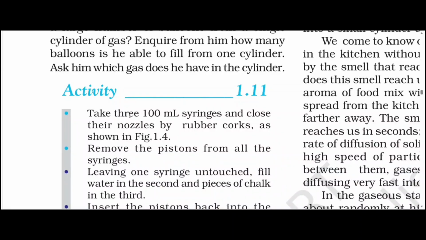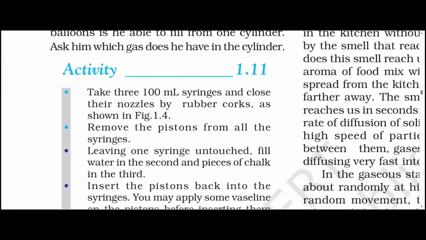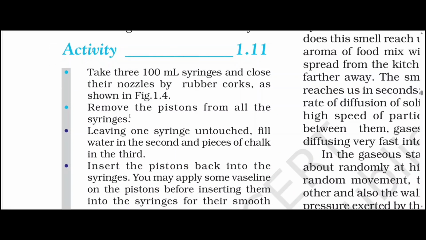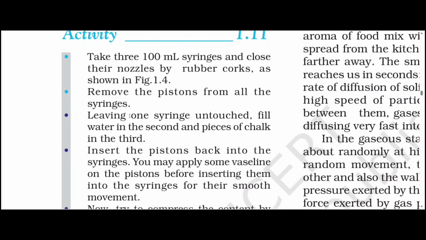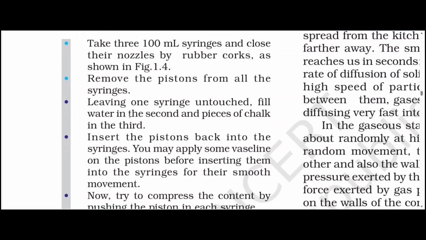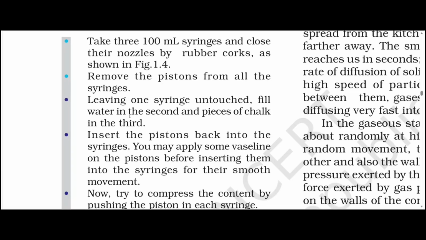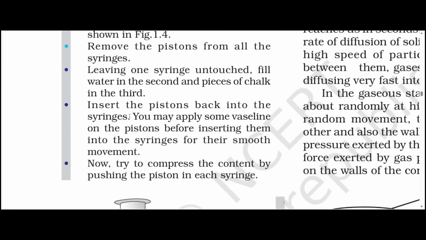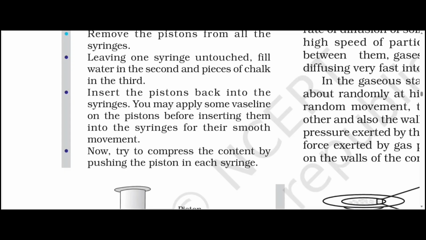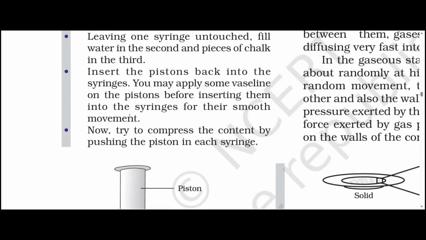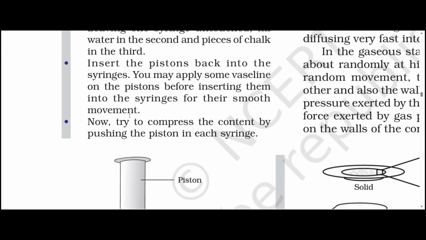Take 100 ml syringes and close their nozzles with rubber corks as shown in the figure. Remove the piston from all the syringes, leaving one syringe untouched. Fill water in the second and pieces of chalk in the third. Insert the pistons back into the syringes. You may apply some Vaseline on the piston before inserting them into the syringes for their smooth movement. Now try to compress the contents by pushing the piston in each syringe.